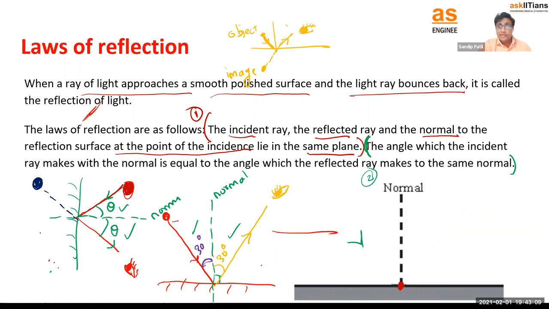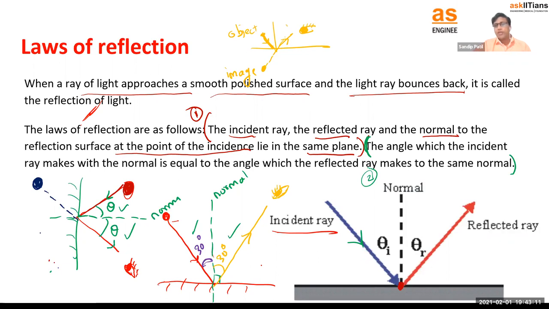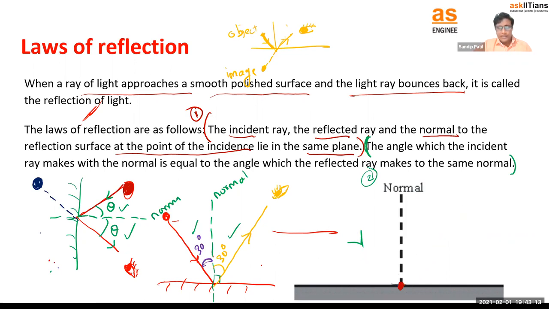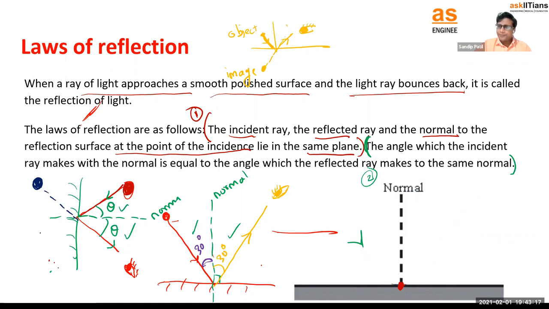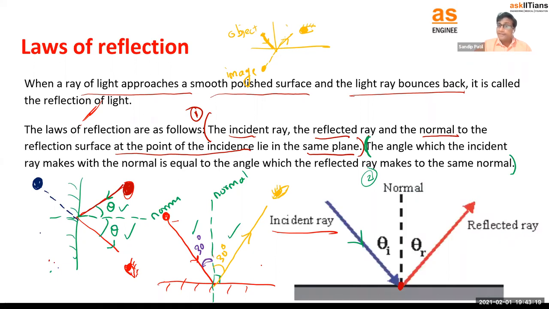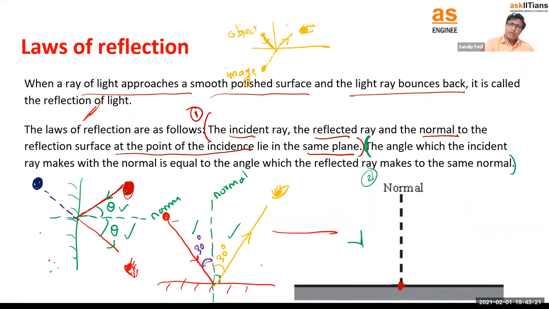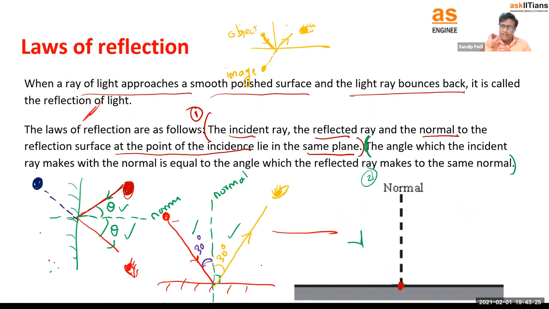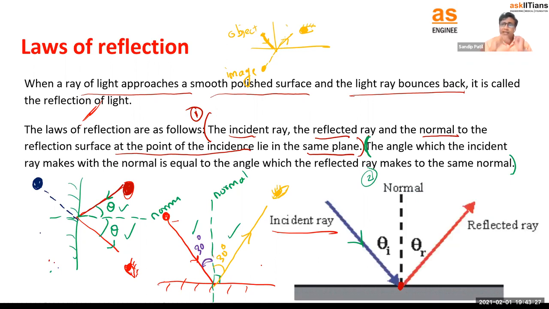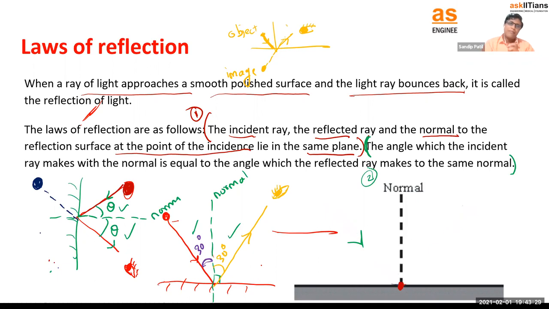They may ask you in the exam. The first law says that three things, the incident ray, the normal, and the reflected ray, let's call them friends, lie together in the same plane.